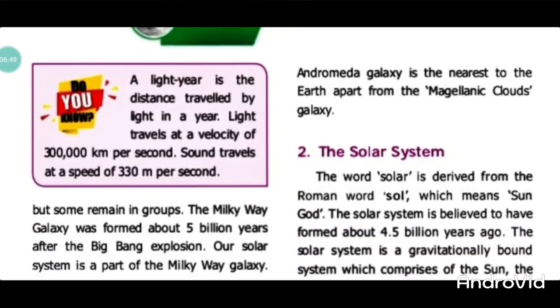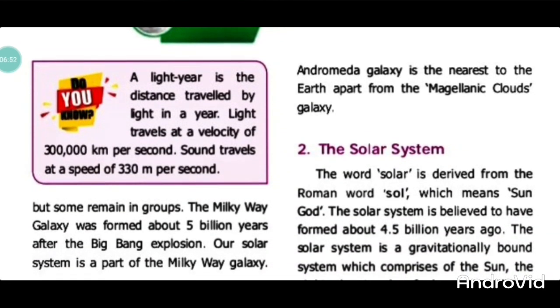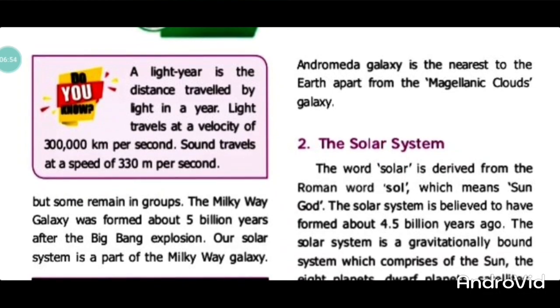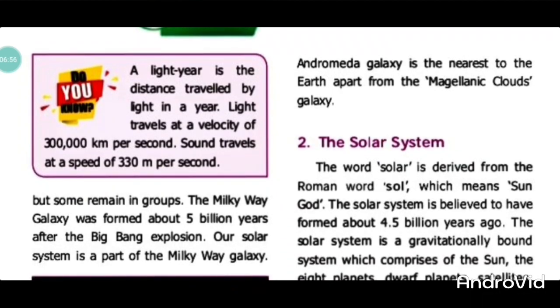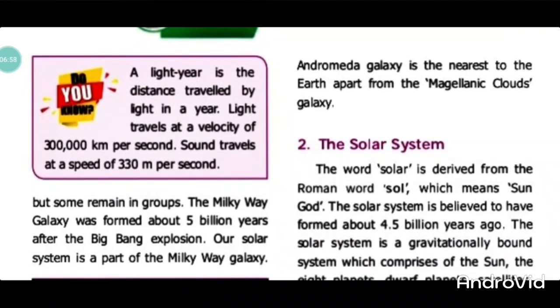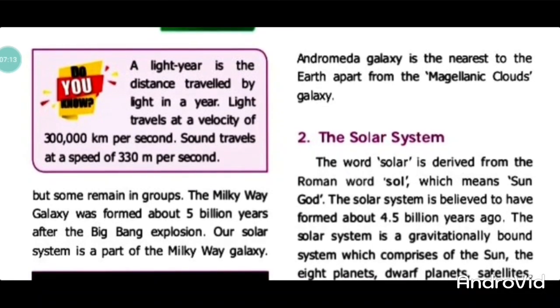Andromeda galaxy is the nearest to the Earth, apart from the Magellanic Clouds. These two galaxies are also seen nearby the Earth. First placed is Andromeda galaxy. Second placed is Magellanic Cloud.